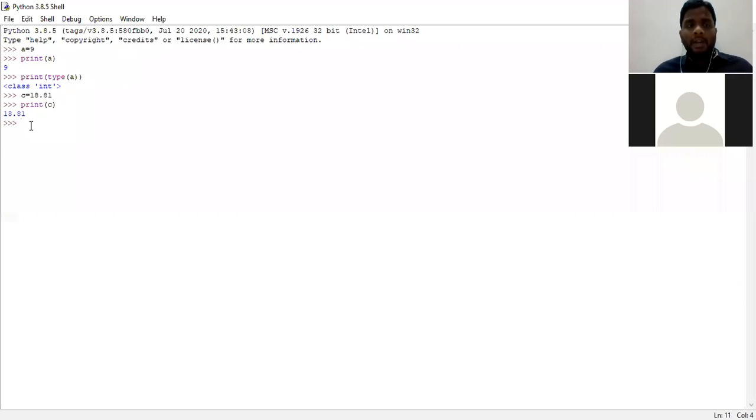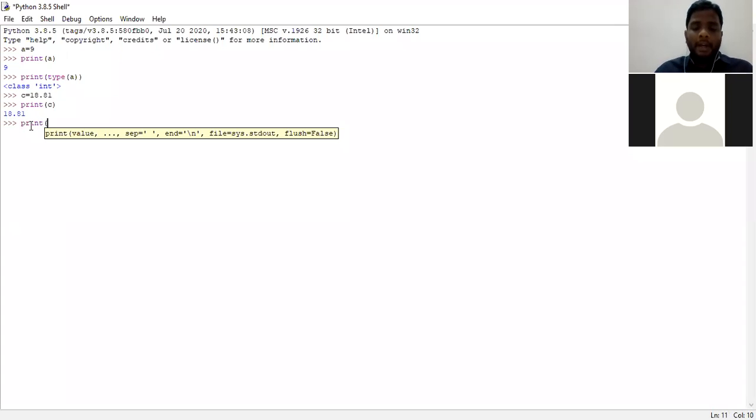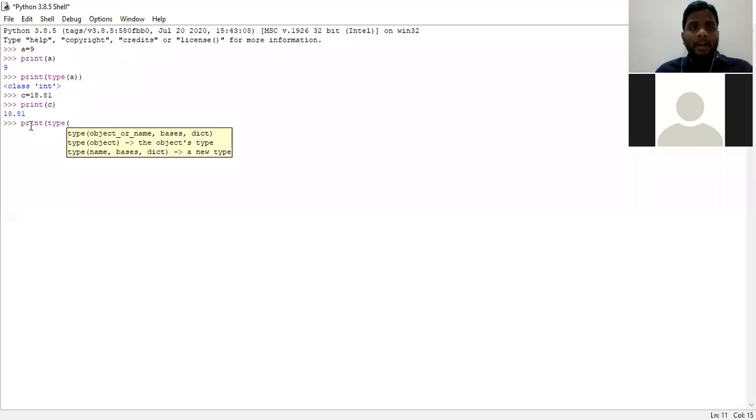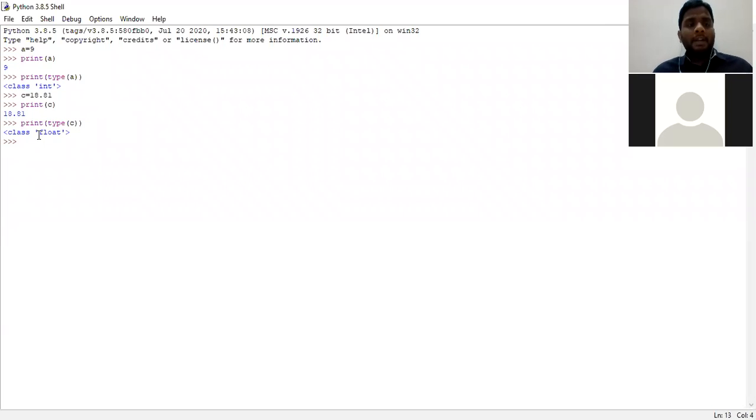Now we need to check whether the system can understand that 18.81 is a float data type. For that we use the print type function, check what type of variable C is, and press enter. This is why Python is called a type infer language. Hope everyone is clear with this particular slide right now.